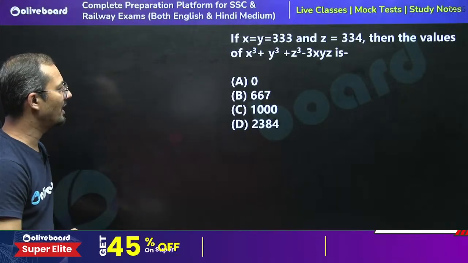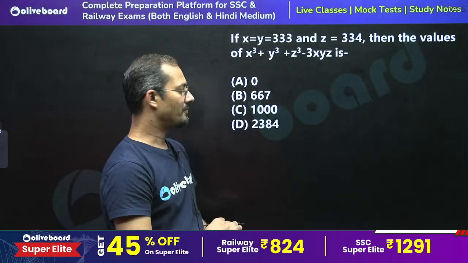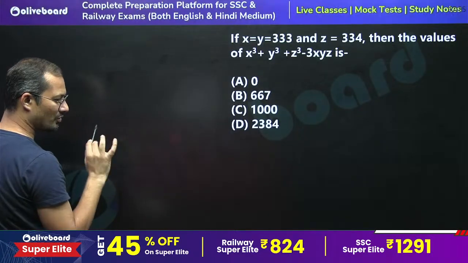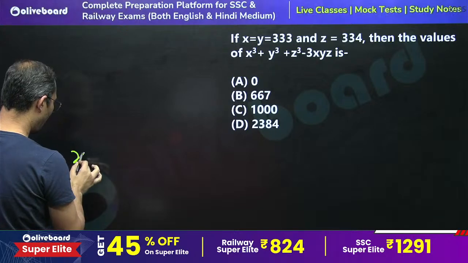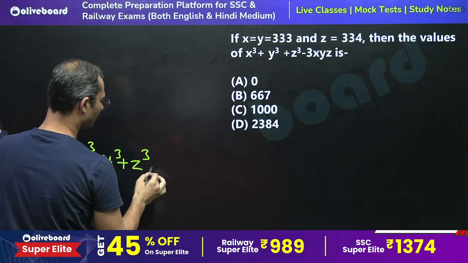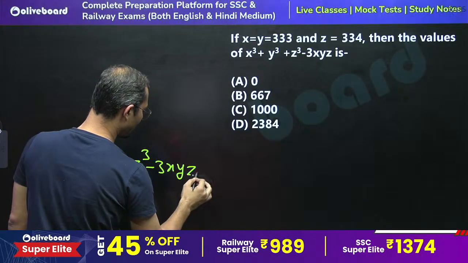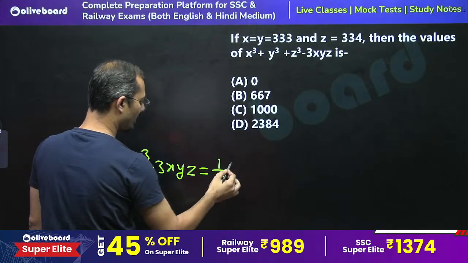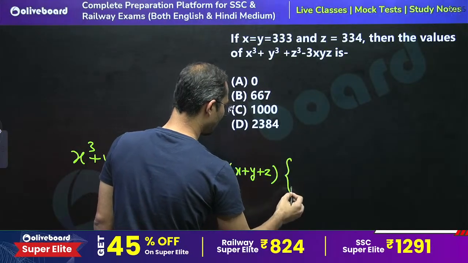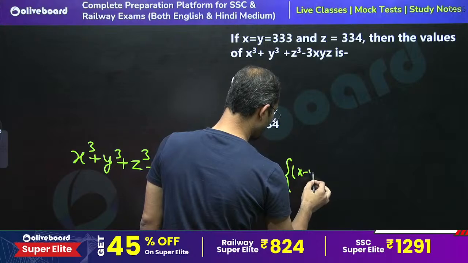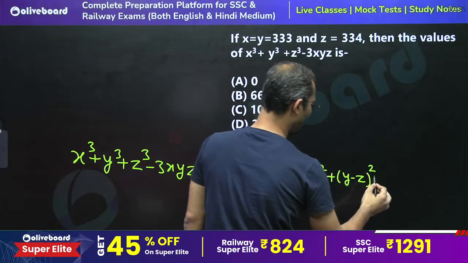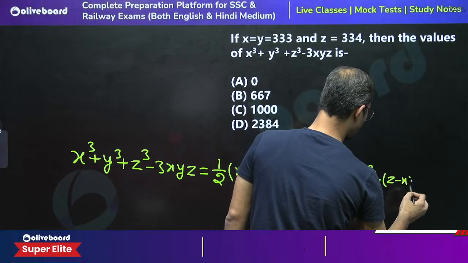Tell me what is the answer of this question. Do you know one thing? To answer this, we must know one formula. What is the formula? x cubed plus y cubed plus z cubed minus 3xyz is equal to 1 by 2 into (x plus y plus z) into [(x minus y) whole square plus (y minus z) whole square plus (z minus x) whole square].